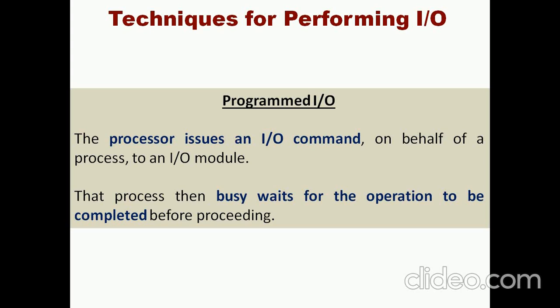The processor issues an I/O command to execute certain instructions on behalf of the particular process, and after issuing that command, the process goes into busy waiting for the operation to be completed before proceeding.